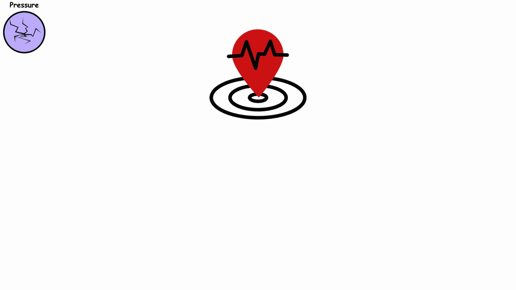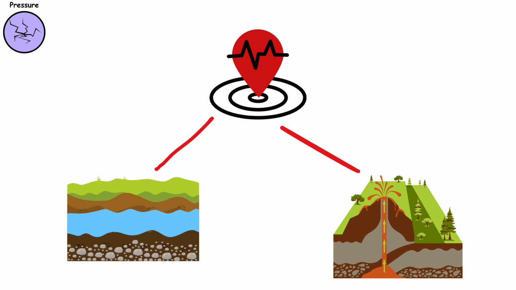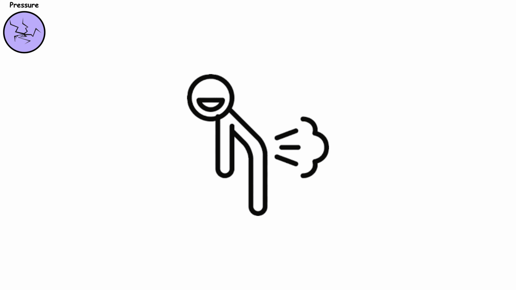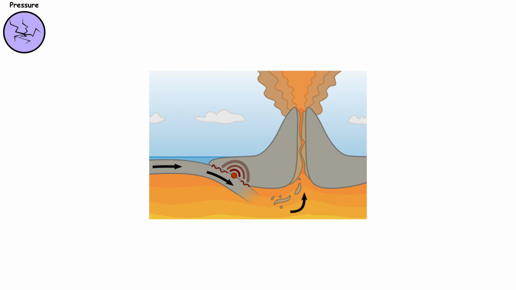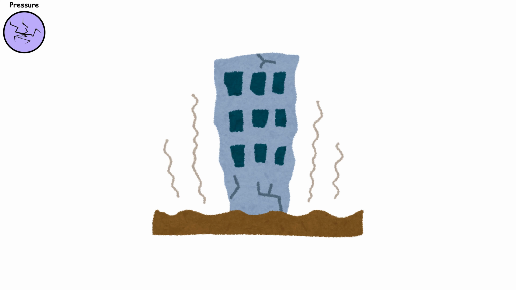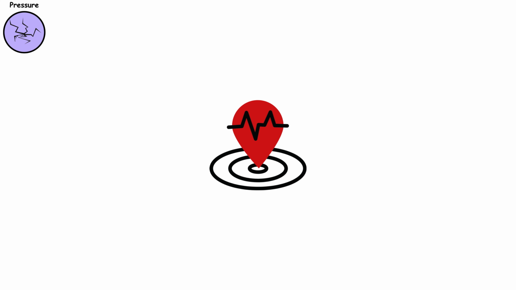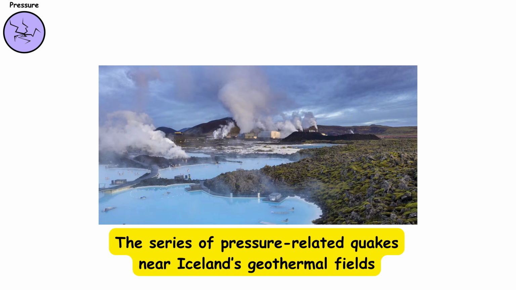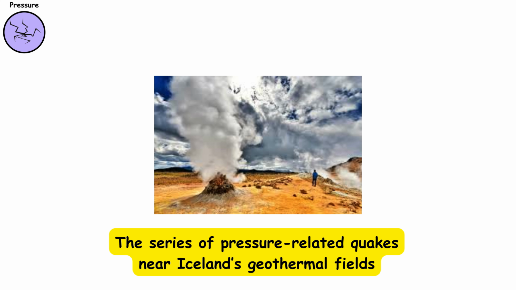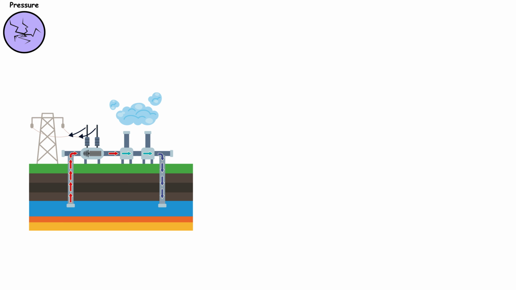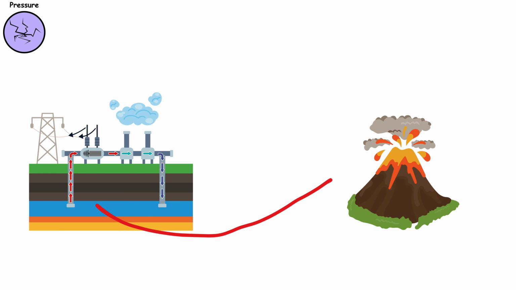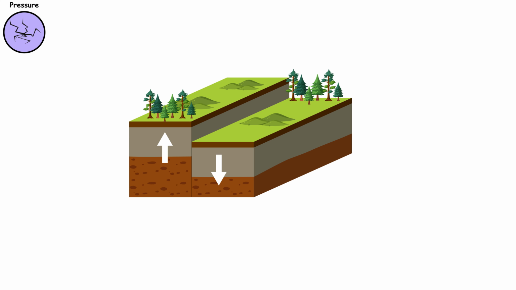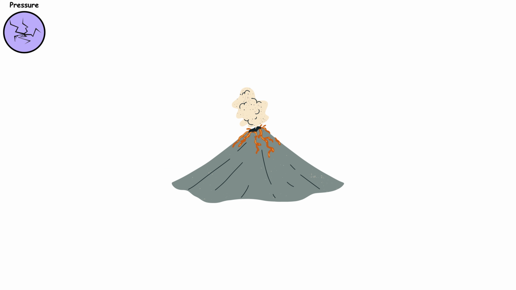Pressure. Pressure earthquakes occur when underground fluids or magma suddenly release built-up stress. This sudden movement of material inside the Earth cracks the surrounding rock and creates tremors. Their magnitudes typically range from 3.0 to 6.5, making them moderate but still capable of damage. A well-known example is the series of pressure-related quakes near Iceland's geothermal fields, which are closely monitored due to their connection with volcanic activity. The impacts include surface cracks, minor ground uplift, and in some cases triggering small eruptions.